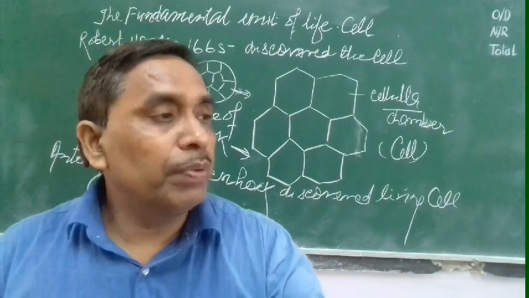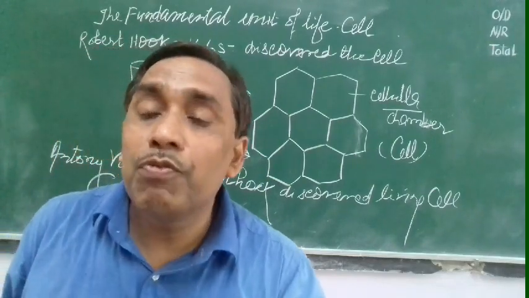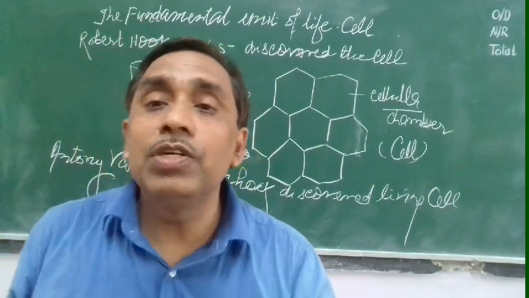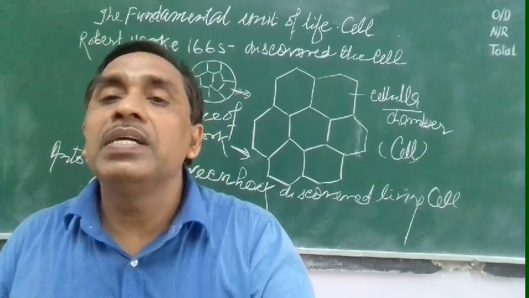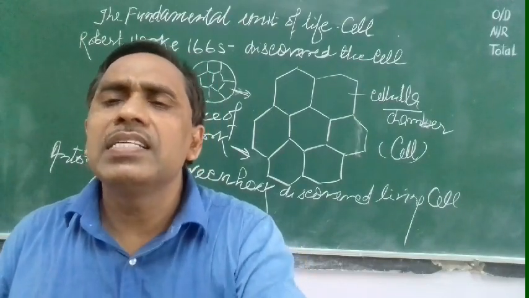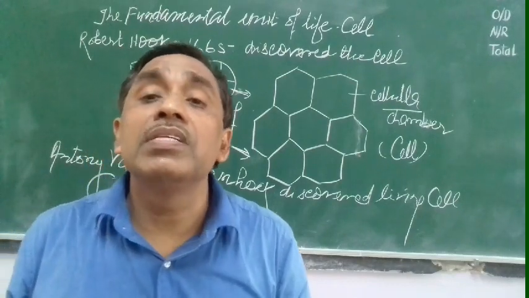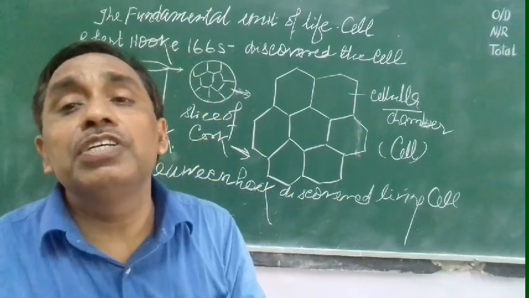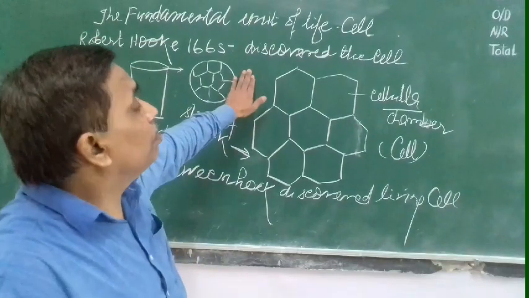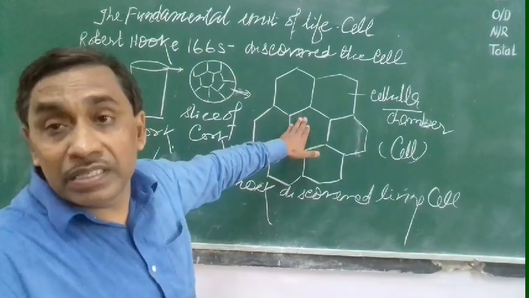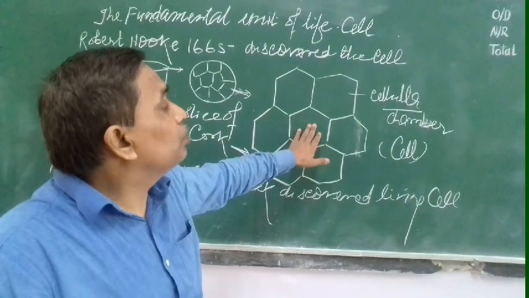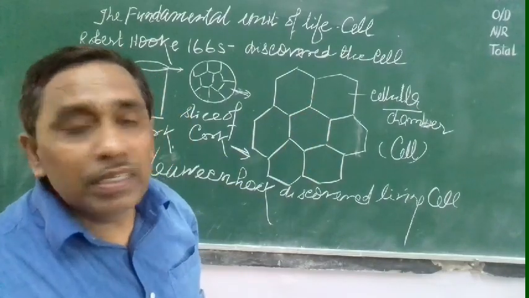How? He took the water of a pond and observed it in his own microscope, and he saw that several unicellular organisms were present there. So he discovered the living cell. But in 1665, Robert Hooke discovered the cell that was the dead cell. It was totally empty. Only chamber-like structures were present.